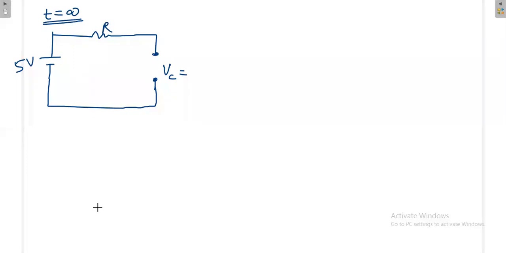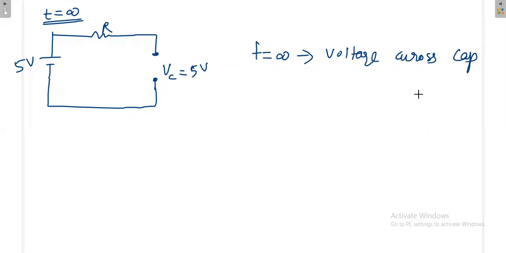If I have some circuit like this, 5 volt, R, and an open circuit, what is the voltage here? 5 volt. Irrespective of the value of the resistance, this is 5 volt. At t equal to infinity, the capacitor is open, and also the voltage across the capacitor is maximum.